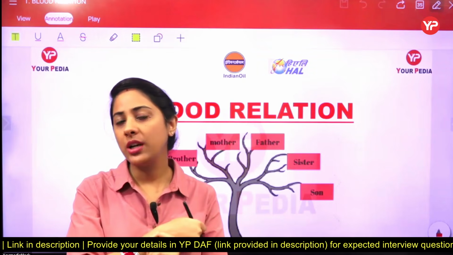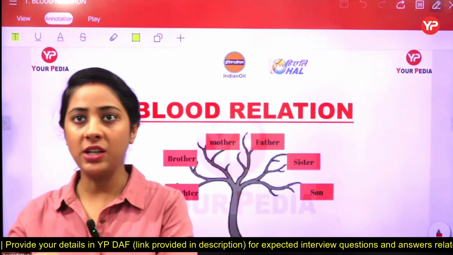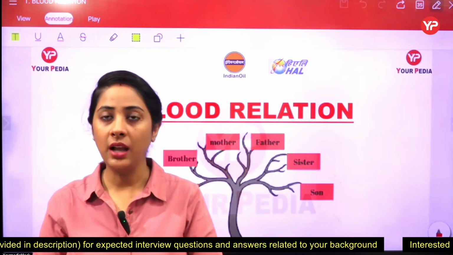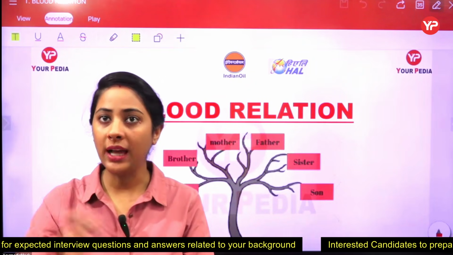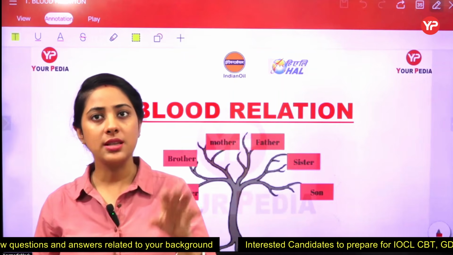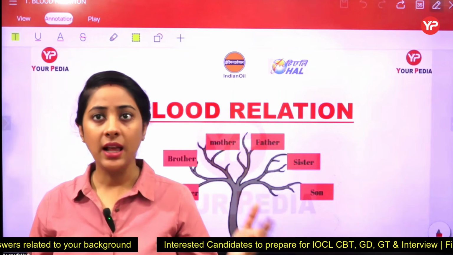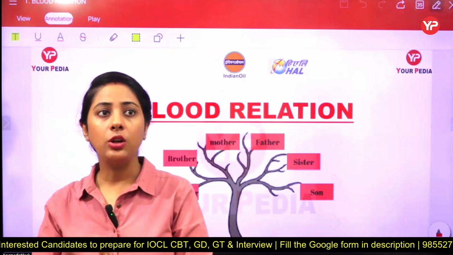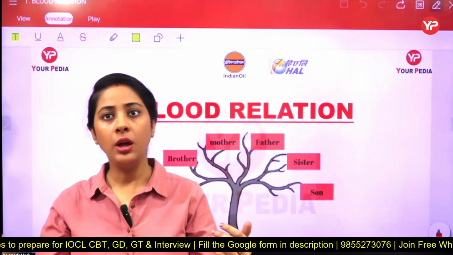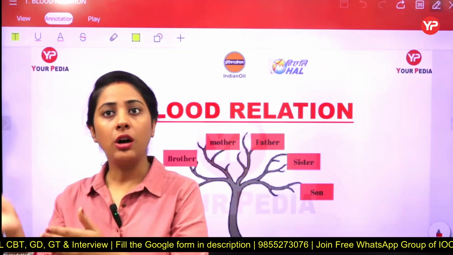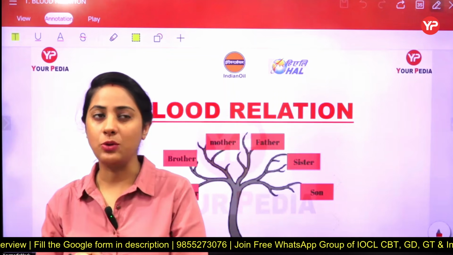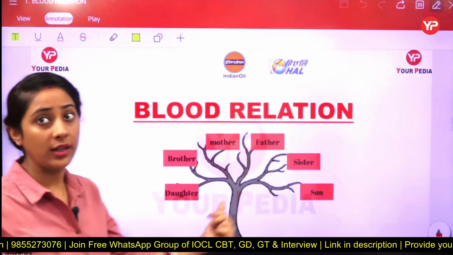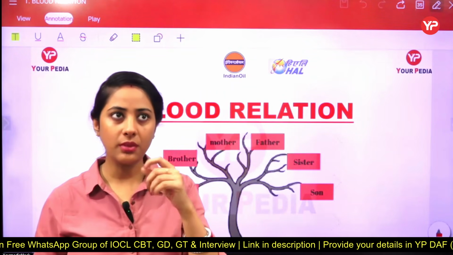But including that one, students, when you are at the age of marriage, and after the marriage you come to know some other relatives as well, by which you are getting connected for your whole life. So we also have to consider some marriage-related relatives, like your wife and your husband, which is known as the spouse, and including that one, father-in-law, mother-in-law, that are related to your spouse. From that angle, we get that there is another generation, that of daughter and son, that belongs to you. Okay, got it?